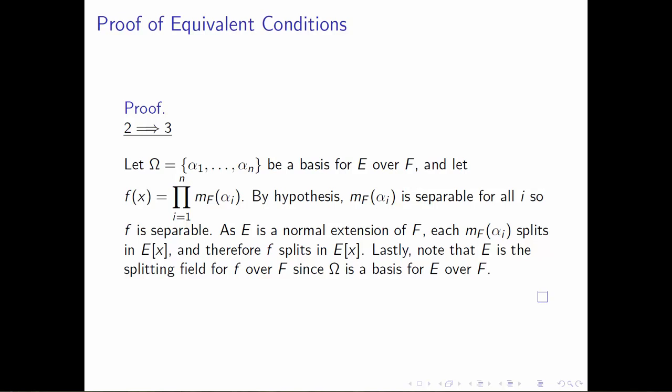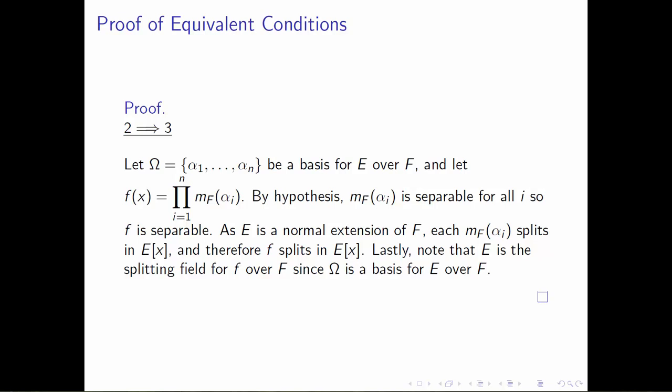Of course, the f that we've defined will belong to capital F adjoined x because it's the product of things inside of F adjoined x, and F adjoined x is a ring. So f of x really does live in capital F adjoined x. And because E is a normal extension of the field F, we know that each one of these terms, the m sub F of alpha i's, splits in E adjoined x. And it follows that f splits in E adjoined x. So what we've done is we've created a polynomial f of x in capital F adjoined x that happens to be separable and splits inside of E.